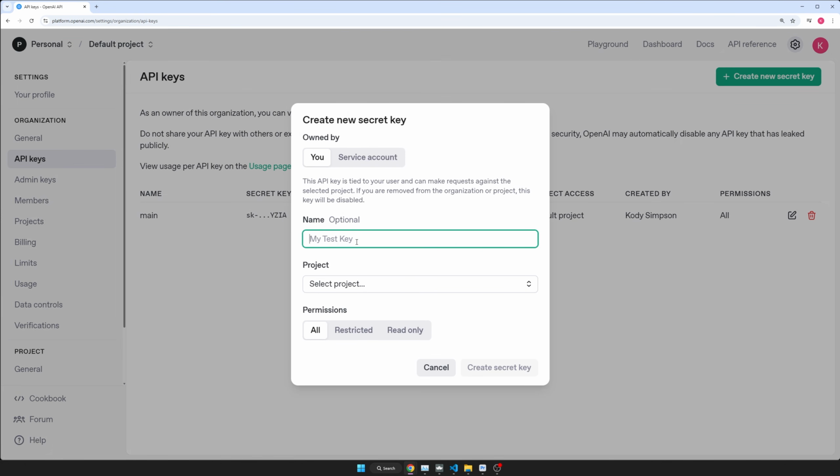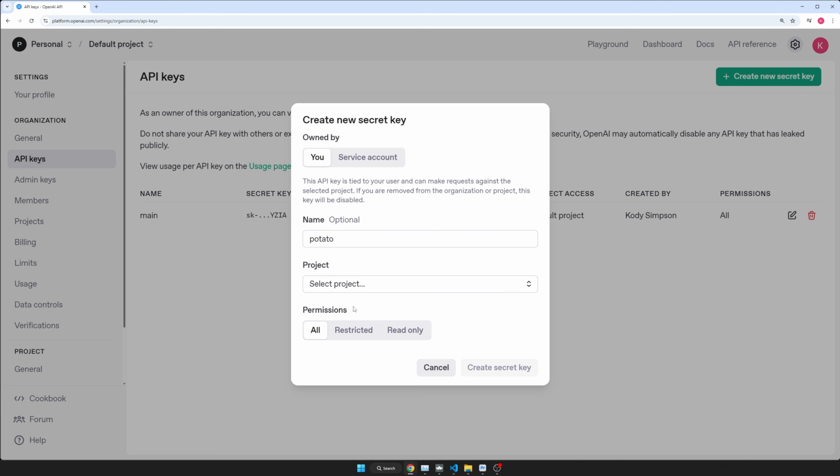So just give it a name. A common thing that you can do is just have a different key for different projects. So if you ever need to delete the API key, it will only delete it for that project and you'll know which project it's for, not for like your whole computer or whatever. Okay. So either create a key for your entire computer or for a specific project. It doesn't really matter. Just give it an informative name like, I don't know, potato.